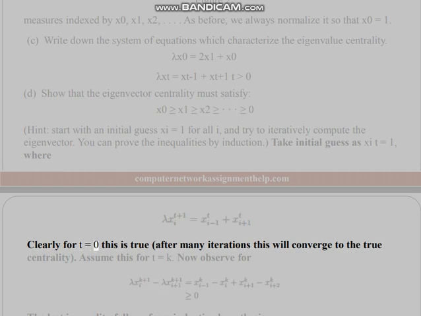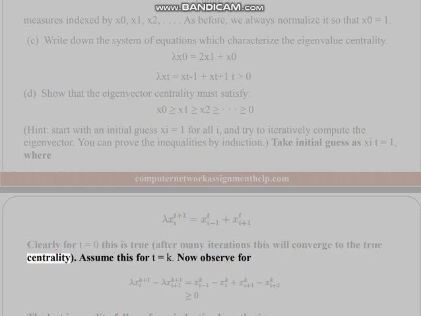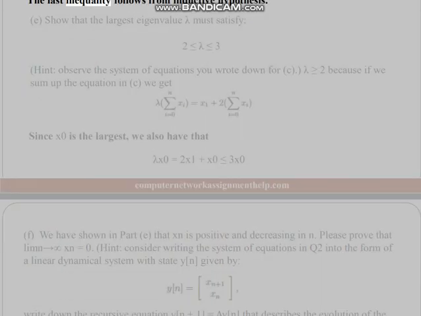Clearly for t equals 0 this is true. After many iterations this will converge to the true centrality. Assume this for t equals k. Now observe. The last inequality follows from inductive hypothesis.